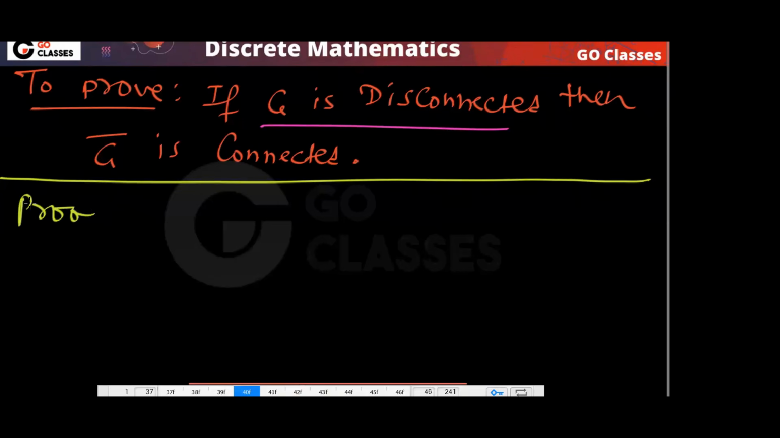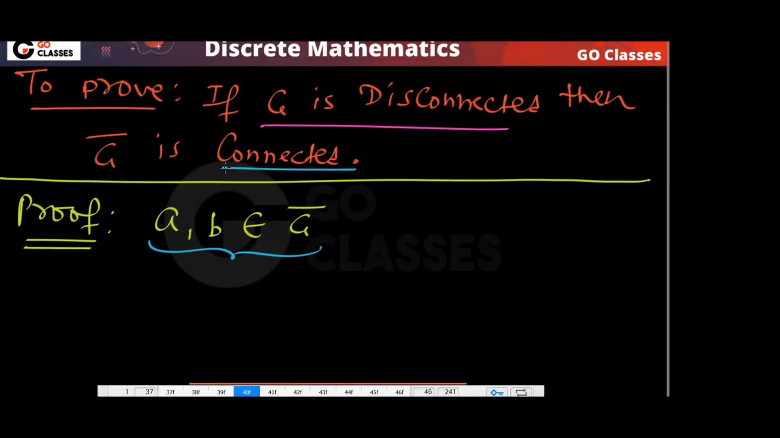The proof is like this. Let me take any 2 vertices in G bar. If it is connected, then what should happen? If I take 2 vertices in G bar and I want to prove G bar is connected, what should happen? There should be a path.